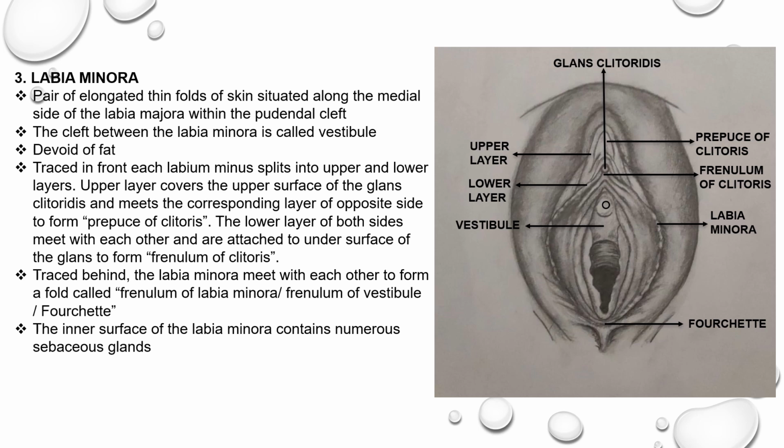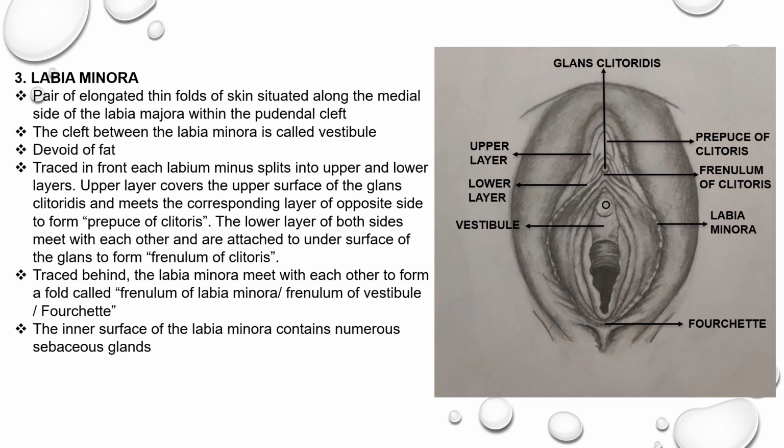The labia minora. Labia minora are a pair of elongated thin folds of skin situated along the medial side of the labia majora within the pudendal cleft. In this diagram, you can appreciate the outer elevated pair of folds, the labia majora. Along the medial side of the labia majora, you can appreciate the thin fold of skin, the labia minora. The cleft, the space between the labia minora, is called the vestibule. You can appreciate this space in the diagram.